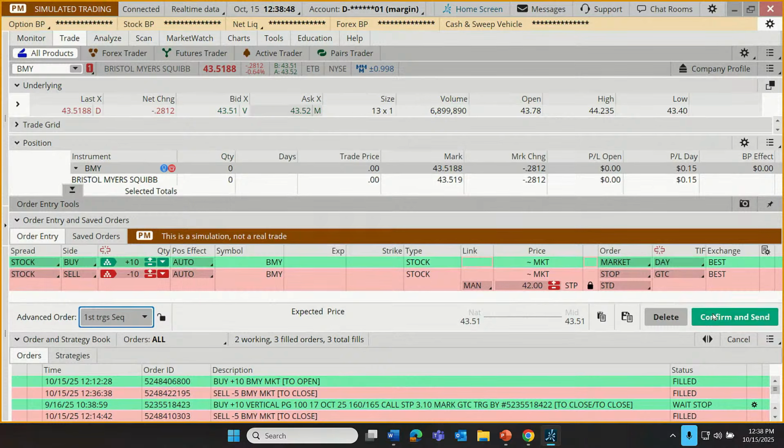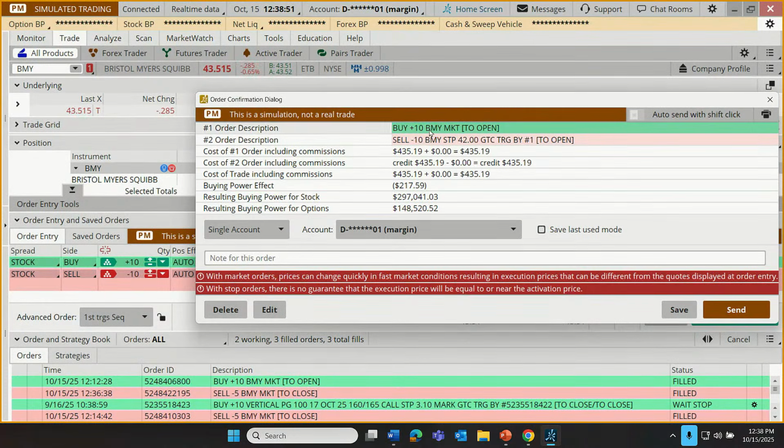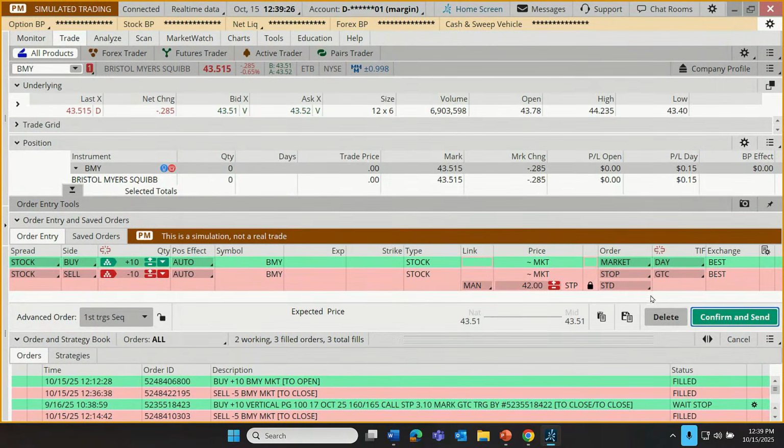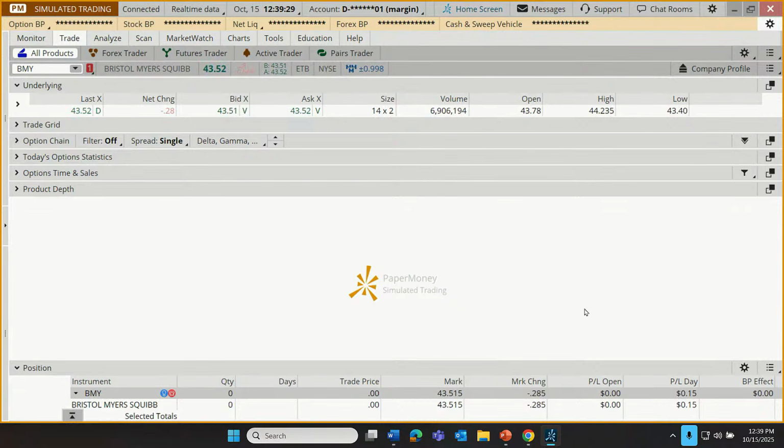So then if I click confirm and send, I can put in an order to buy some shares and an order to sell those shares down at a stop level of, in this case, $42 that is triggered by order number 1. It's dependent upon order number 1 filling. No commission for either one of these. There are reminders at the bottom with market orders. Prices can change quickly in fast market conditions, resulting in execution prices that can be different from the quotes displayed at order entry. And with stop orders, there's no guarantee the execution price will be equal to or near the activation price. And I could just send that order off. And if it fills, we'd have our stop in place. That is if we just had a plan for the downside.